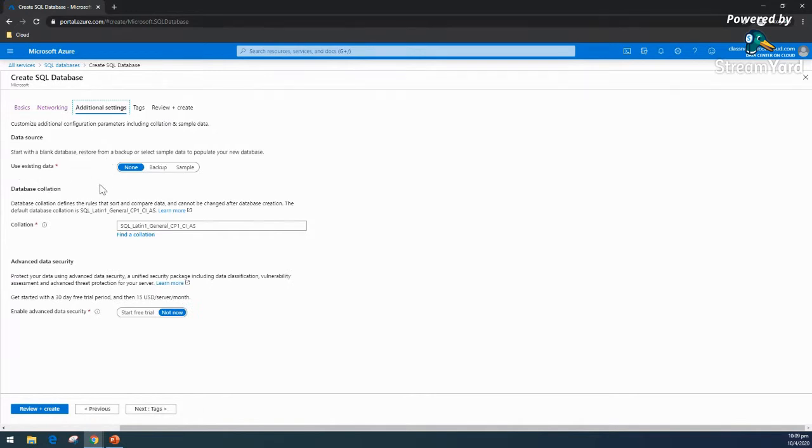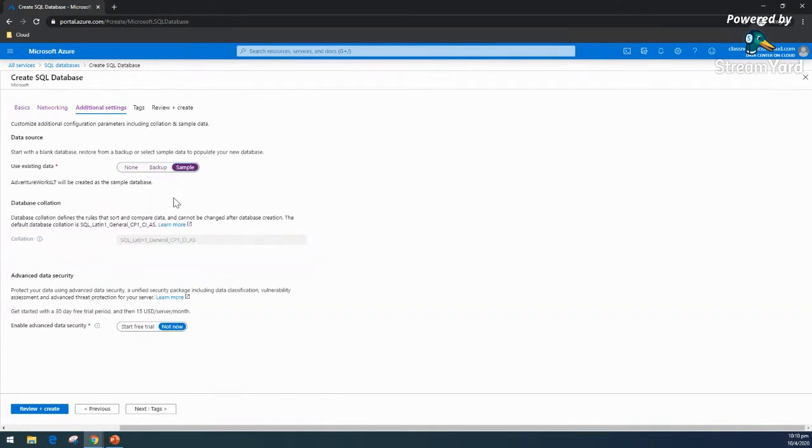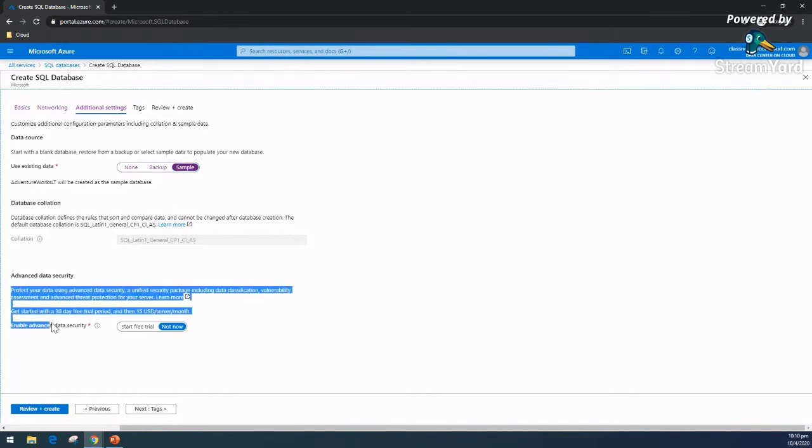So here it is asking if I have some data or backup from my storage, but I don't have any. I can use the AdventureWorks sample database, and it will automatically put the sample data during creation. And regarding security, we are going to cover that tomorrow, so stay tuned, because there are a lot of features which will make our work easy and out of the box. It is asking if I want to put this server or this instance of SQL inside my security center, and it will cost something, but a 30 days free trial is there. Tomorrow we are going to see that.